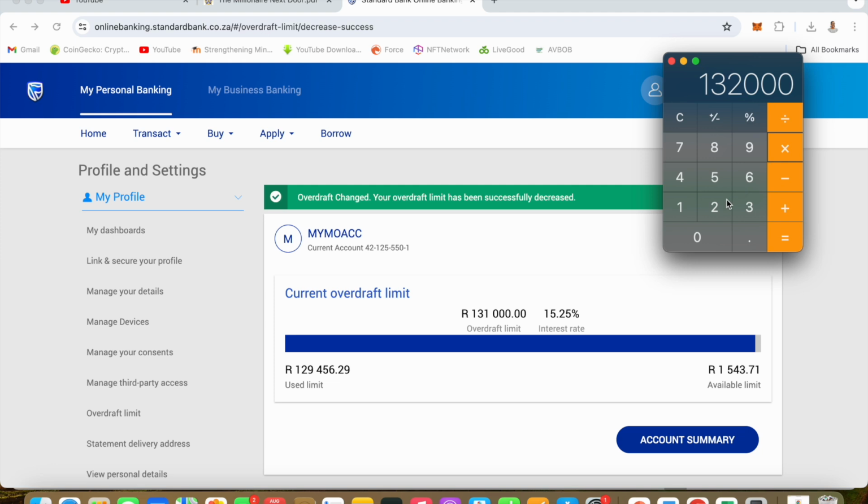So let's look at it. It's 131 times the interest, which is 15.25. And then I'll find this value, which is for 12 months. So I'm just going to divide this by 12, and then you will see that monthly the estimate is 1,677, and this is the amount that they are actually debiting. So now that I have 131,000, the interest as well will go down.